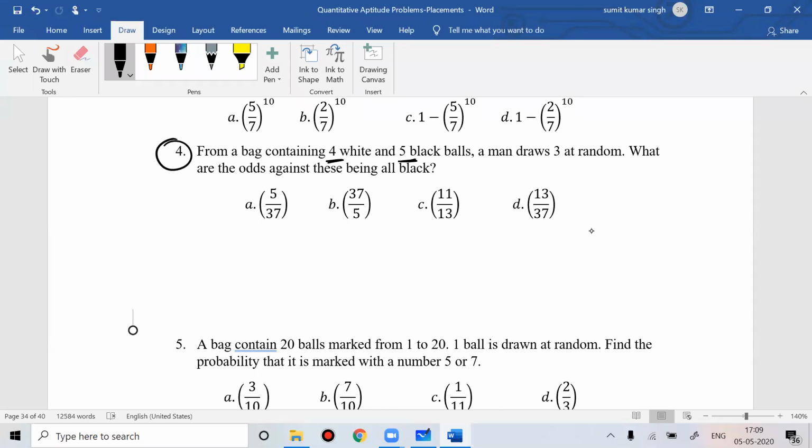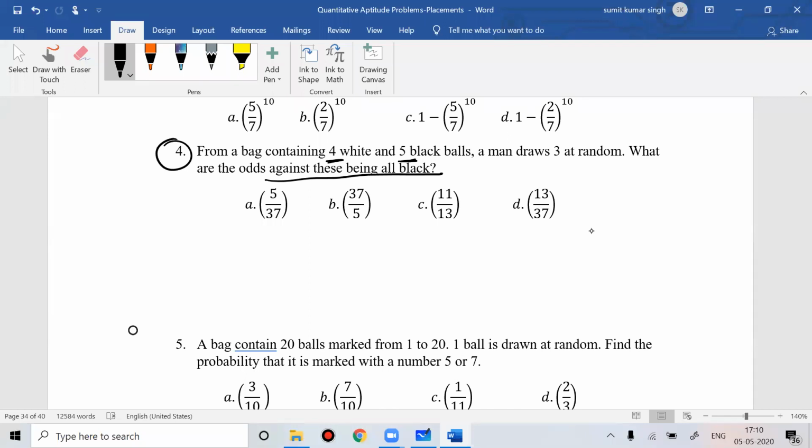A man draws 3 balls at random. What is the odds against these being all black?